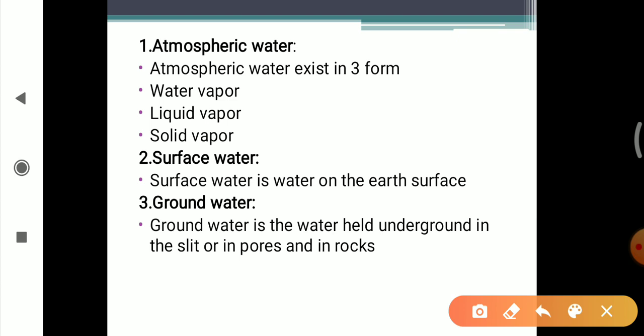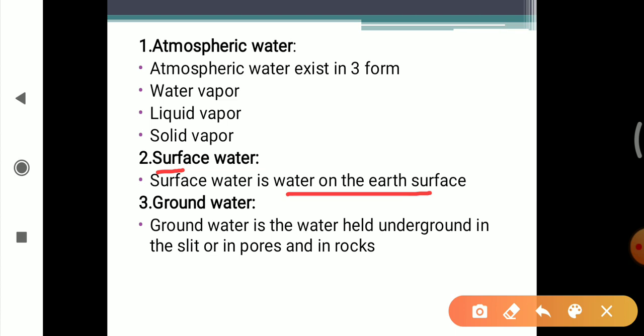Now the second one is surface water. Surface water is the water on the earth's surface, on the surface of the planet. Surface water includes lakes, streams, rivers and oceans.